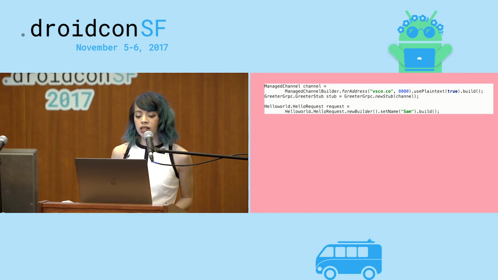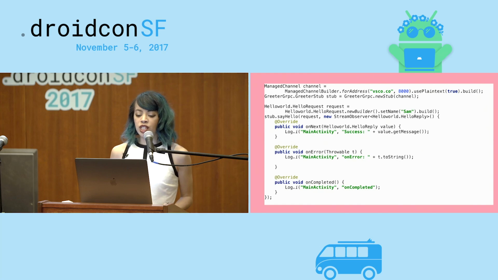So next we build the request, again, using the builder pattern. We're going to call setName and give it a string for the name field. And now this is the part where we actually make the API call. So you can see we're using the stub to call say hello. We're passing in the request, and we're also passing in a stream observer. In this case, there are going to be 3 callbacks. So one is on next, that indicates a success. Then there's on error, which indicates an error. And then on completed, which indicates that it has completed regardless of success or failure.